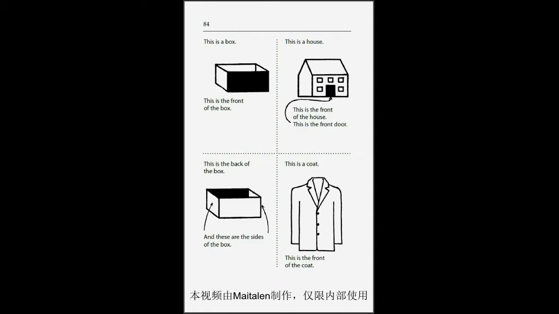Page 84. This is a box. This is the front of the box. This is a house. This is the front of the house. This is the front door. This is the back of the box, and these are the sides of the box. This is a coat. This is the front of the coat.